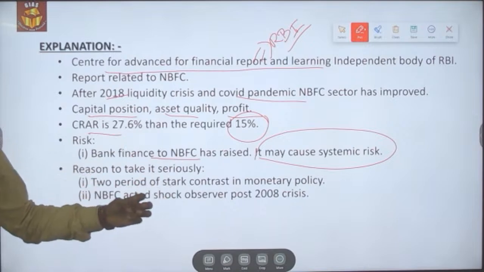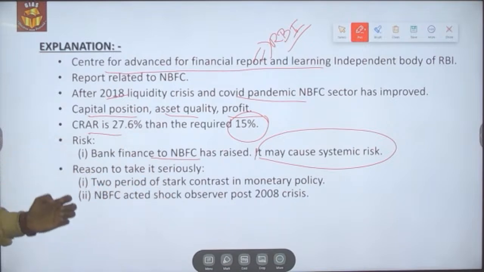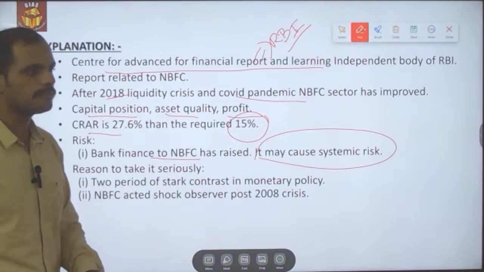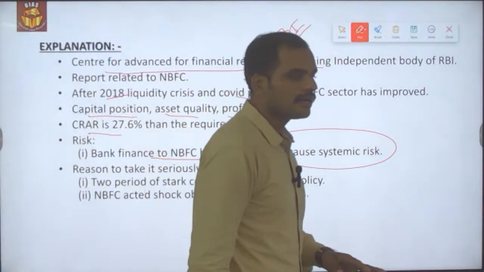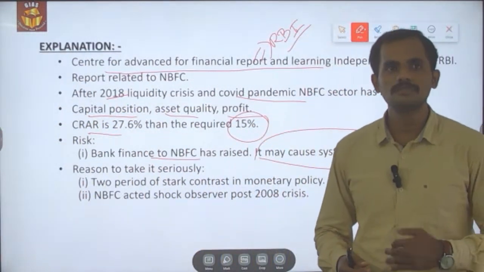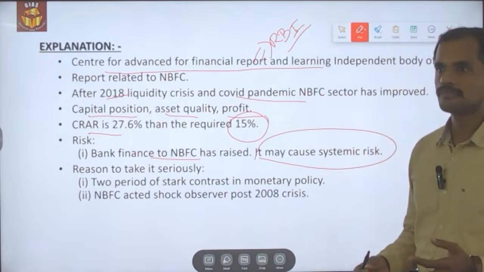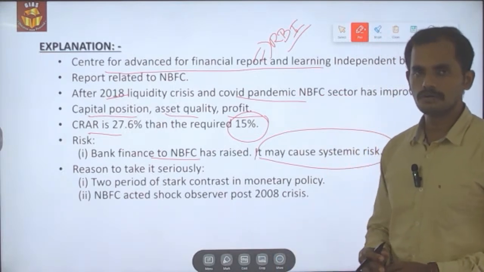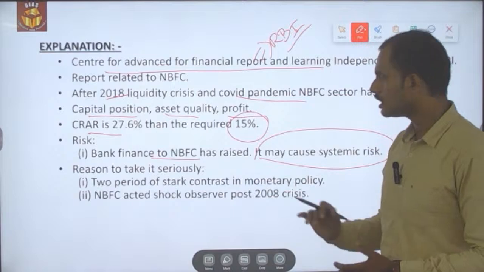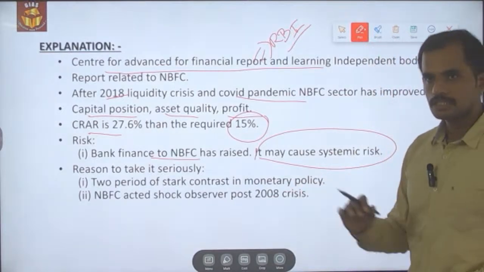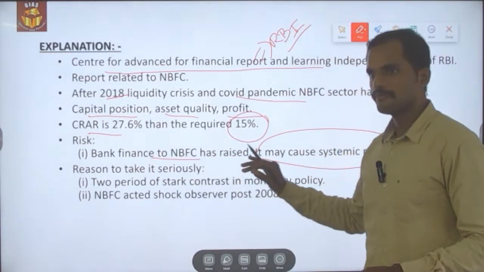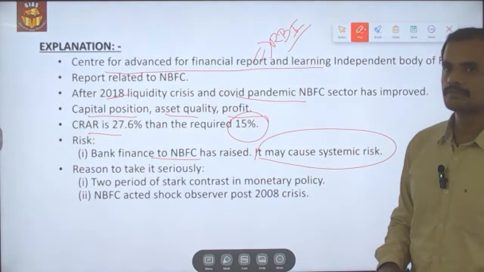If any failure of an NBFC happens, it may have a ripple effect or spillover effect on the banking industry itself, which in turn will have an effect on the overall economy as well. So that is what the report has been pointing out while mentioning the word systemic risk.